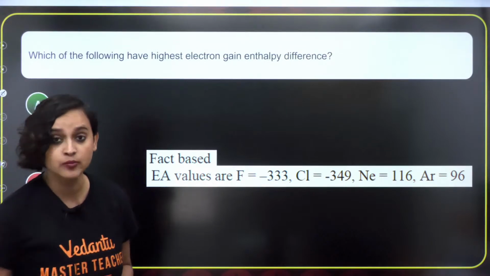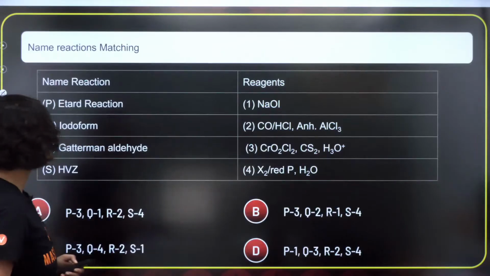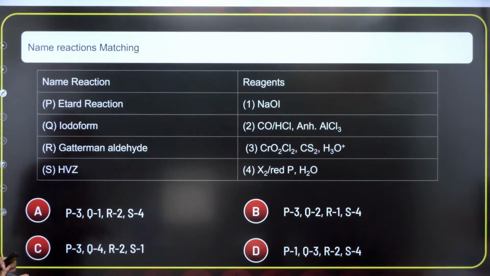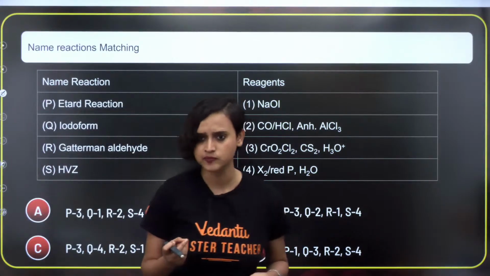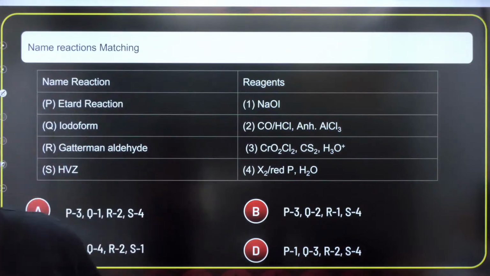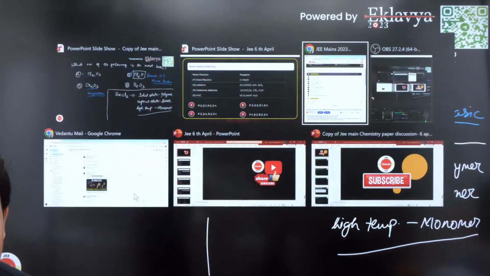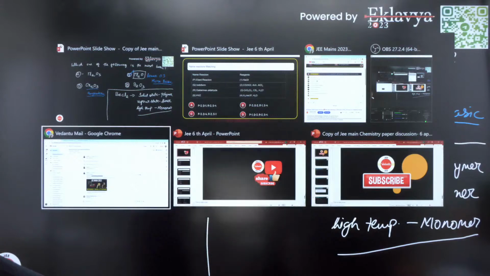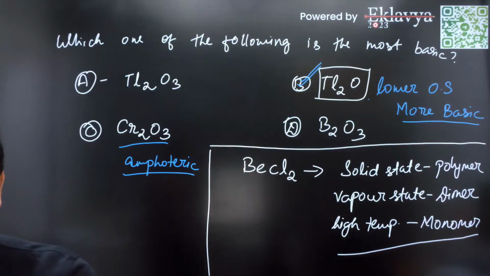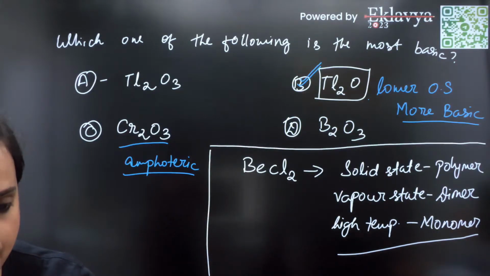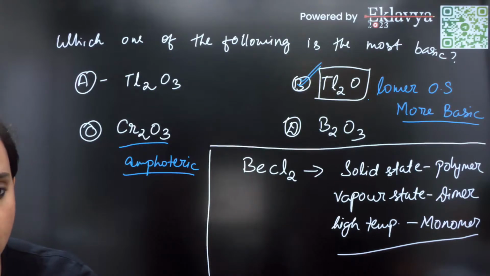Ma'am, I heard both the sessions were super easy today, okay? I hope that's how NTA keeps it. Okay, naming reactions matching, this has also come directly from NCERT. I think I have the clip from NCERT. Just a second. Let me show you the clip from NCERT, yeah? One second, guys. Yes, I do think I have it. Where is it? Uno momento, guys, uno momento.